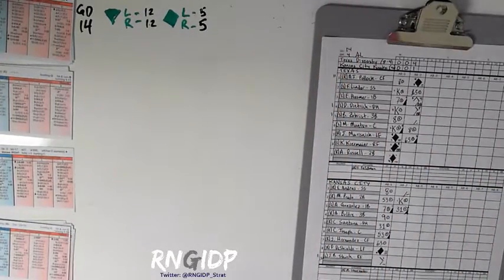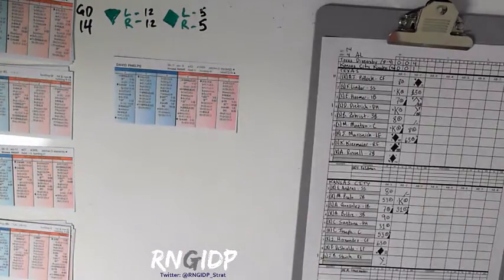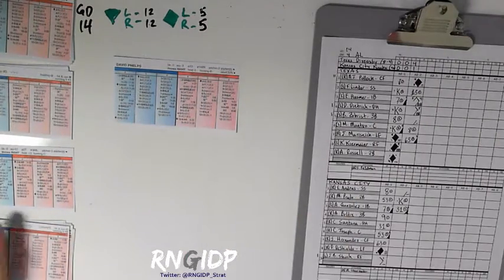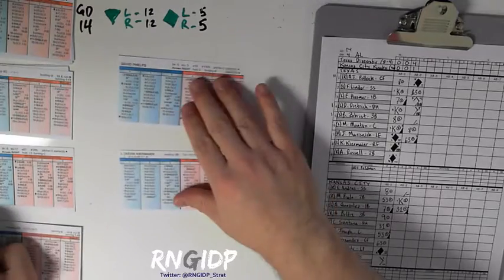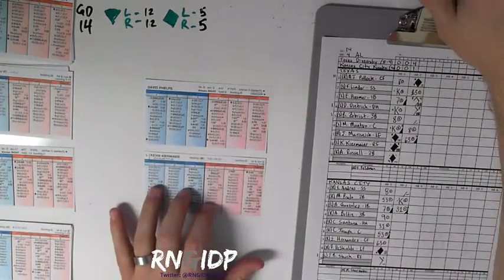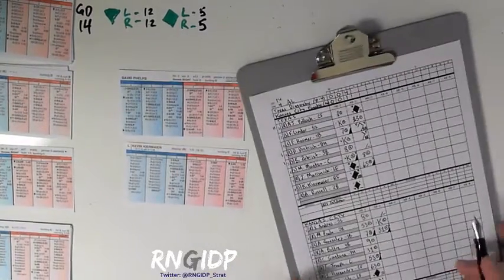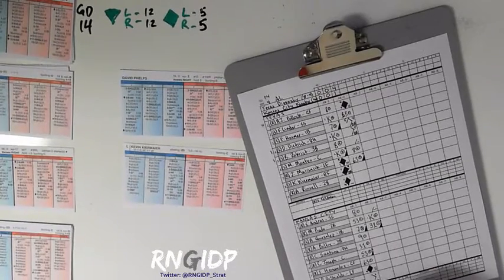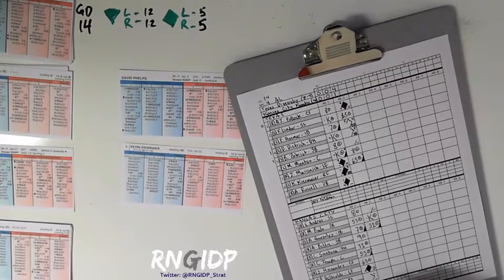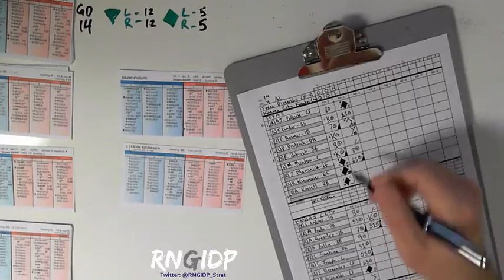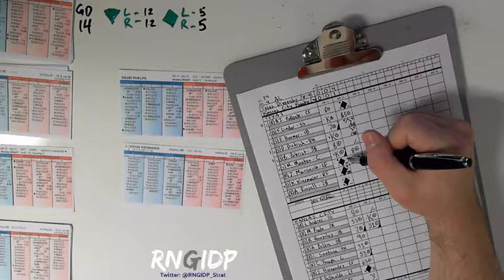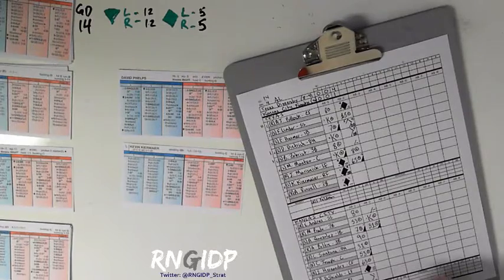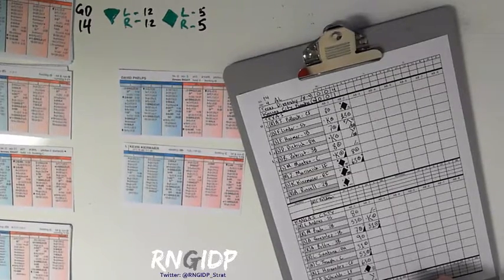Matt Shoemaker would have come back out, but they are going to go to the bullpen, and they will bring in David Phelps. So Shoemaker's day is cut short, and he was only able to make it through 3 innings, gave up 4 hits, 4 runs, all of them earned.